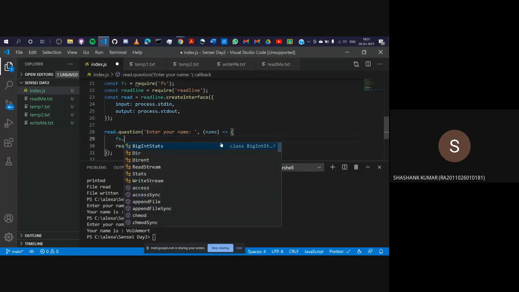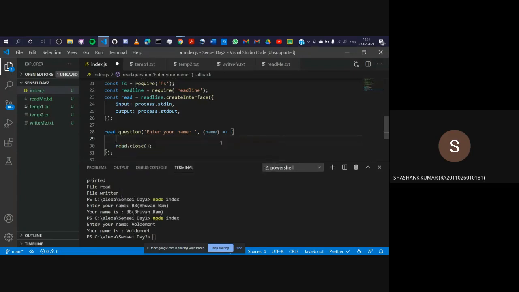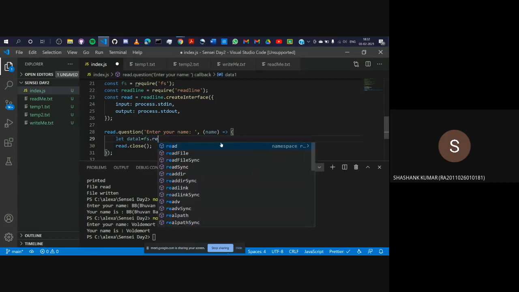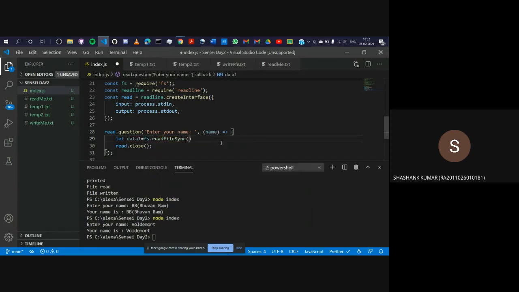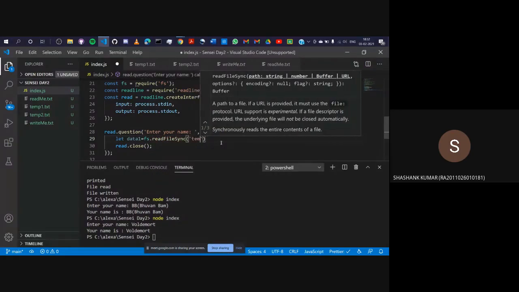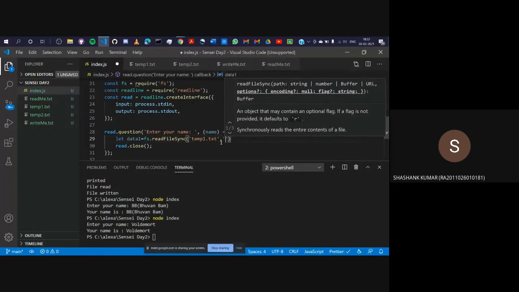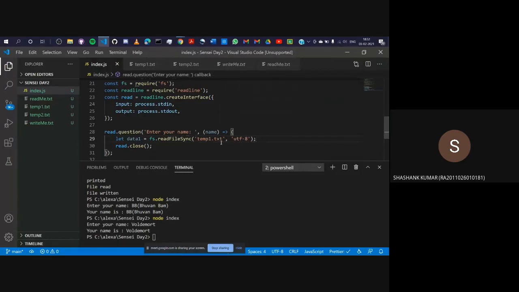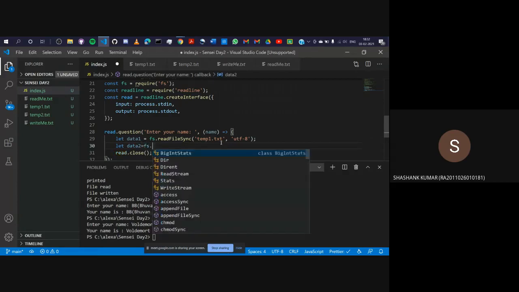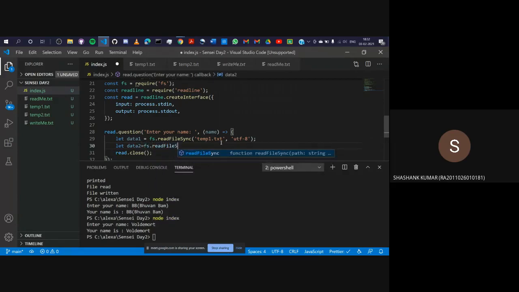Before that, we will just use the FS module to store something, data1. fs.readFileSync. I'll give the name of the file, temp1.txt. I'll give the encoding, utf8, and I think we're good to go. Let's say data2 is equal to fs.readFileSync.